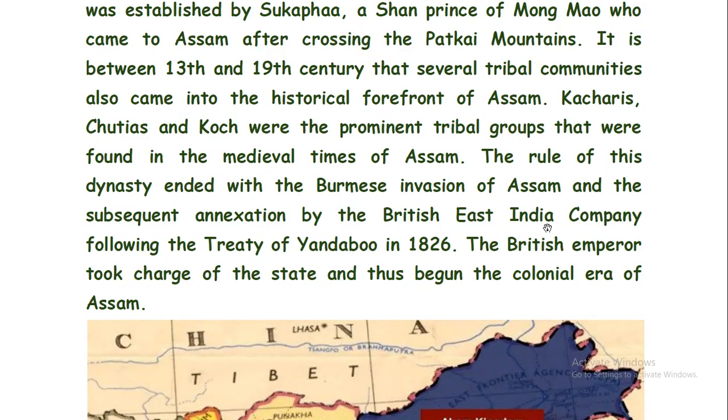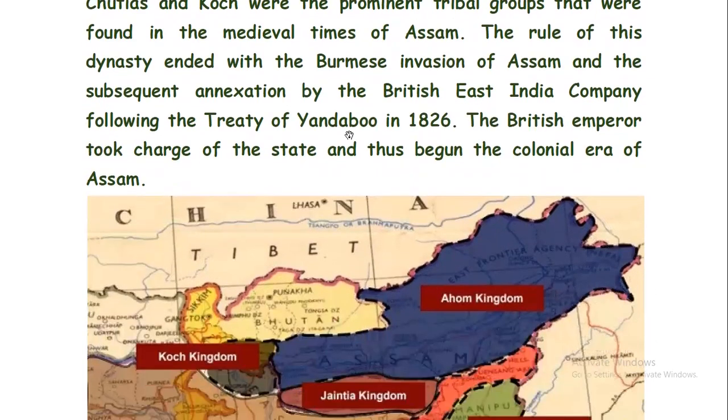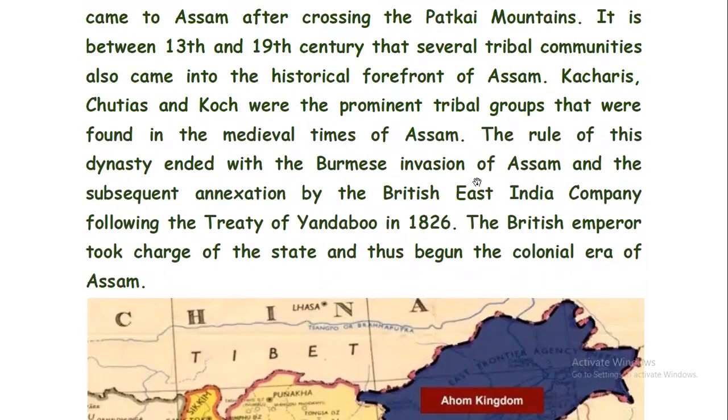Don't worry. Now, the Ahom dynasty ended with the Burmese invasion and the subsequent annexation by the British East India Company following the Treaty of Yandabu in 1826. So, the British came to save Assam from the Burmese invasion, but obviously their own interest was also there, because Assam is like a buffer state.